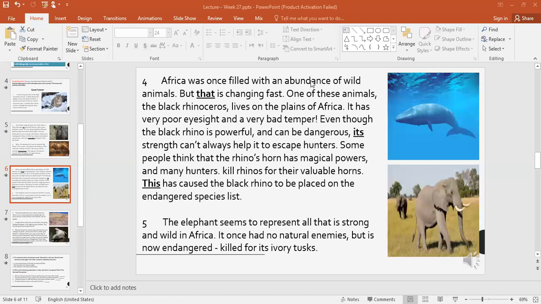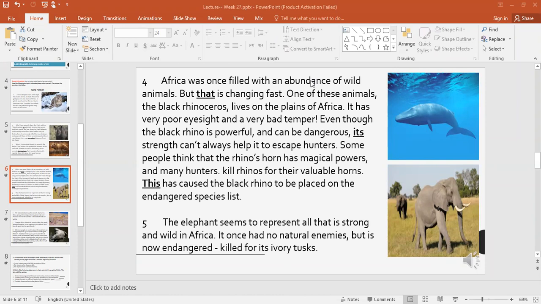Africa was once filled with an abundance of wild animals, but that is changing fast. One of these animals, the black rhinoceros, lives on the plains of Africa.